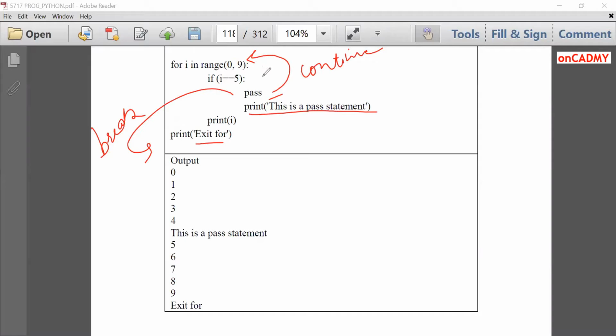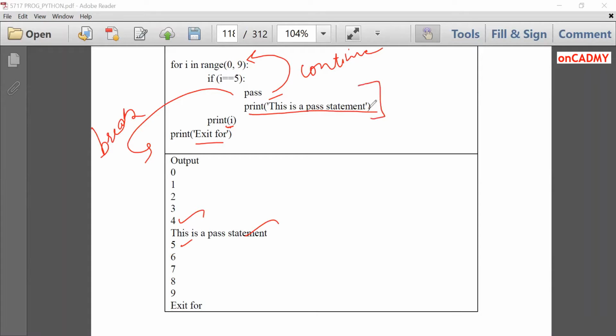When I will become 5. See, it has printed the value of I 0, 1, 2, 3, 4. And when 5 occurs, it has printed, this is a pass statement. And even then it has printed 5. So it didn't perform any operation. This is just a marker statement, you can say.